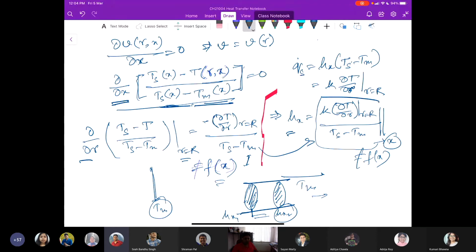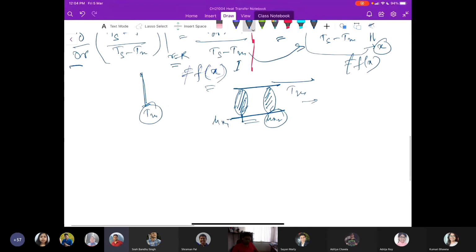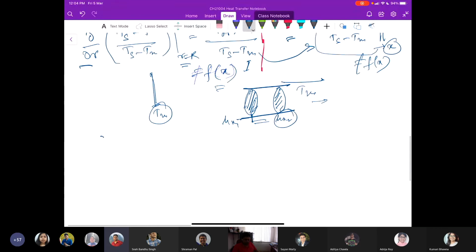Now, the question again appears: which boundary layer development would be much faster, or which one would be thicker or thinner?